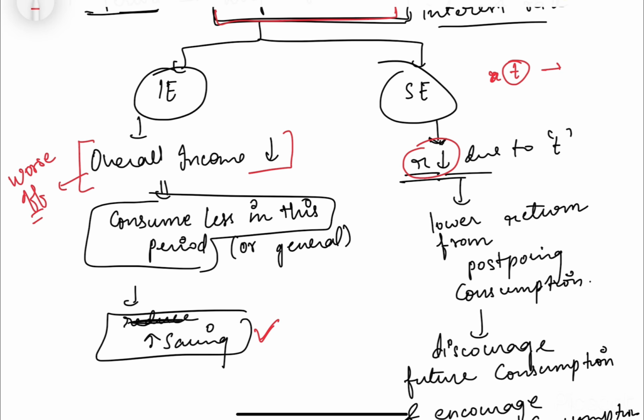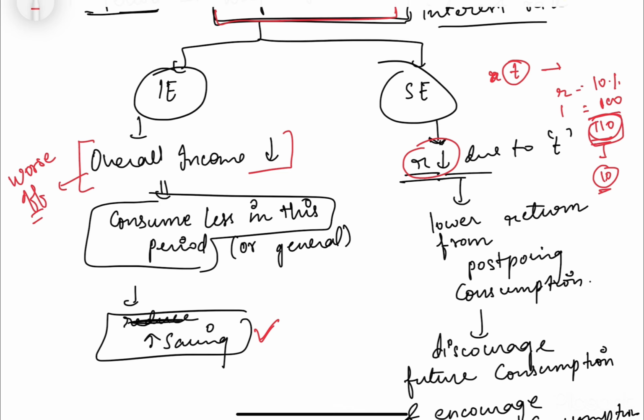Earlier we were getting 10% interest, like we were saving 100 rupees, so we will get 110. This is our interest income, right? Interest income is only 10. This is the total income, so it will increase to 110.